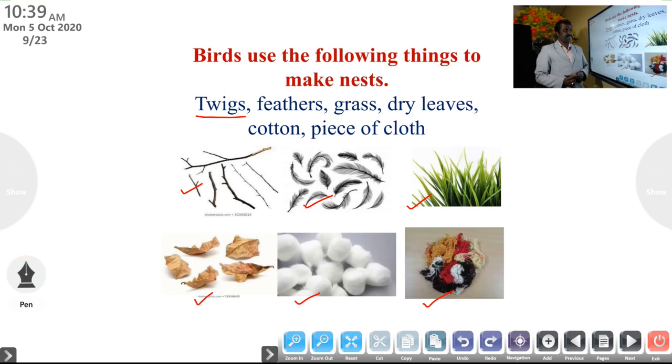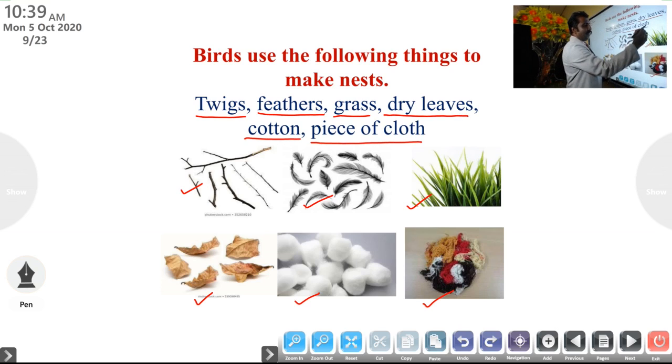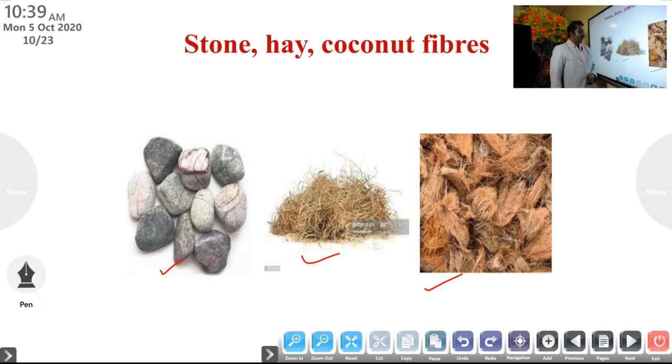Twigs, feathers, grass, dry leaves, cotton, pieces of cloth, stones, hay, and coconut fibers. So these are the important things used by birds for making their nests.